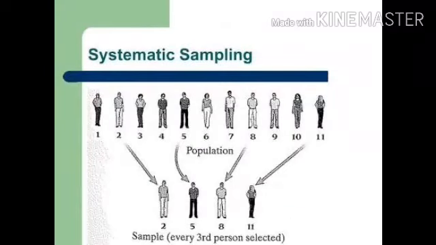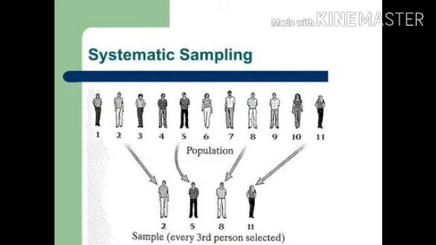See, here is an example. I have decided I will select, first I have selected number 2. Now I have this system in my mind that I will select every third person after number 2. So I have selected 5th number, then 8th number, then 11th number. So this number 2, 5, 8, 11. These are my samples. And what was my planning? What was my system? That I will select every third person. So every third person selected forms a sample. And the population is from number 1 to number 11.